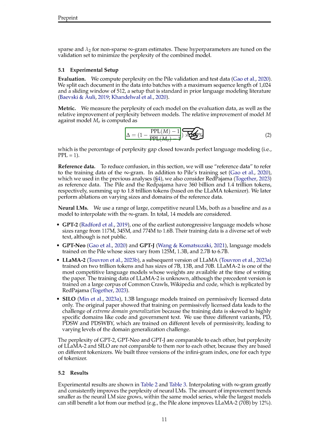This includes data from two sources: the Pile, which has 360 billion tokens, and Red Pajama, with 1.4 trillion tokens, making a total of 1.8 trillion tokens according to the Llama tokenizer. We'll explore how changing the size and type of this reference data affects the results. We test a variety of large, state-of-the-art neural language models, LMs, including GPT-2, GPT-Neo, GPT-J, Llama 2, and Silo, which range in size and are trained on different datasets.